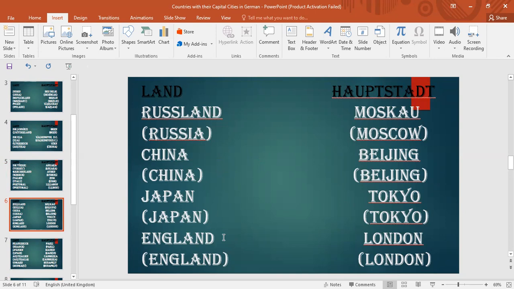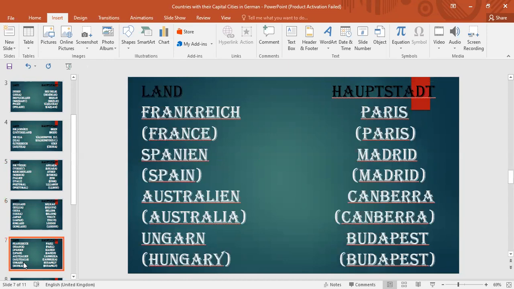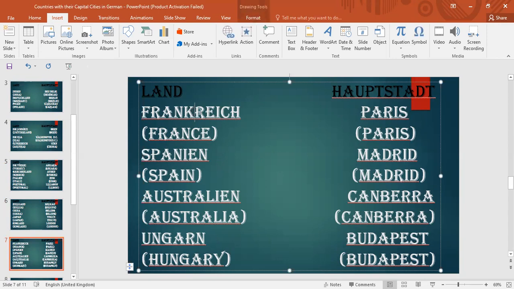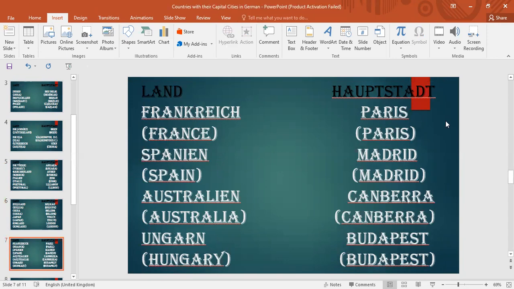So the next country we have is England. This is England in German and England in English. Its capital city in German is London, and in English it is London. The next country we have is Frankreich. Frank means French, and Reich means kingdom. So French kingdom, which is France. Frankreich in German and France in English. Its capital city's spelling is the same, but the pronunciation is a bit different. This is Paris in German, and Paris in English.